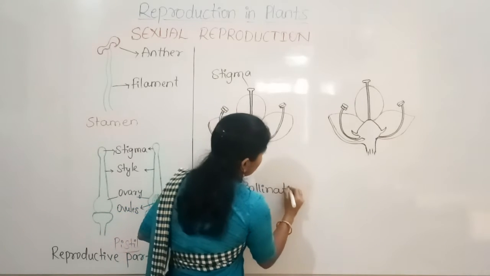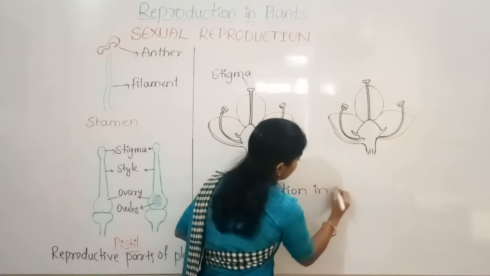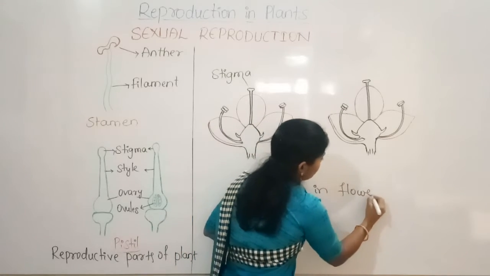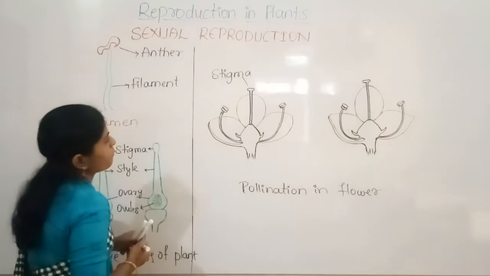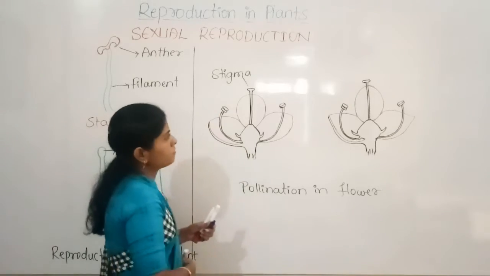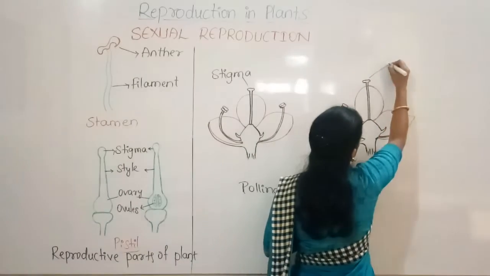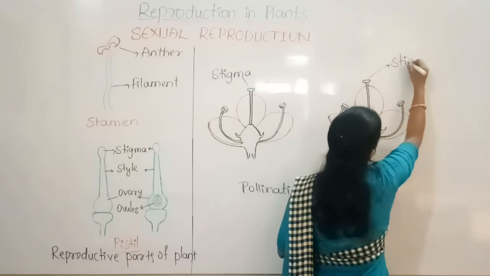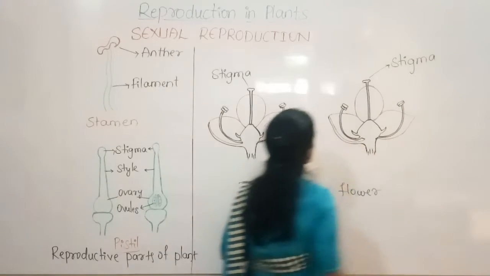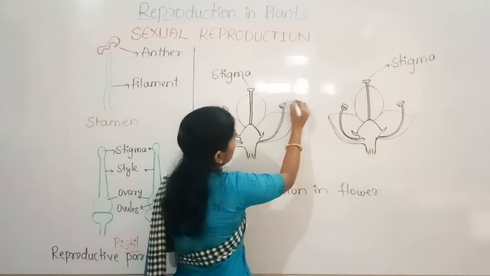Pollination in flower. So see, it is the stigma, and here also this is the stigma of this flower, and these are the anthers.